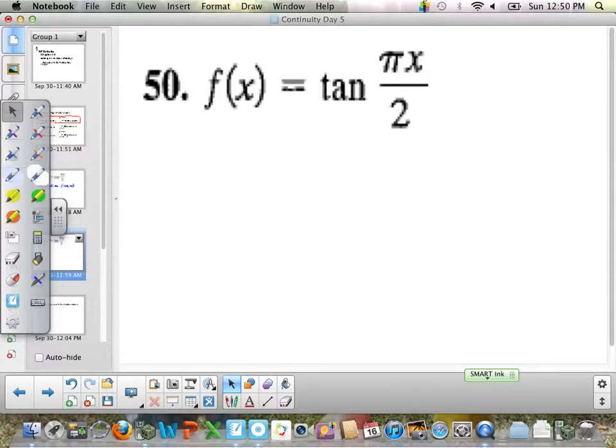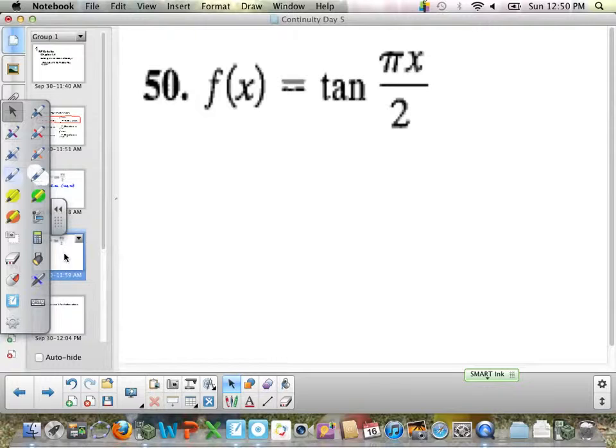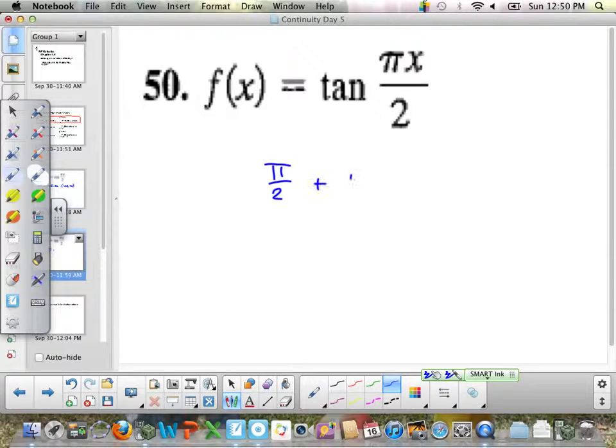All right, f of x equals tangent of pi x over 2. If you remember, tangent is discontinuous at pi over 2 and then every half circle thereafter. So this function is discontinuous at pi over 2 plus every half circle thereafter, except what's inside is more than just x.